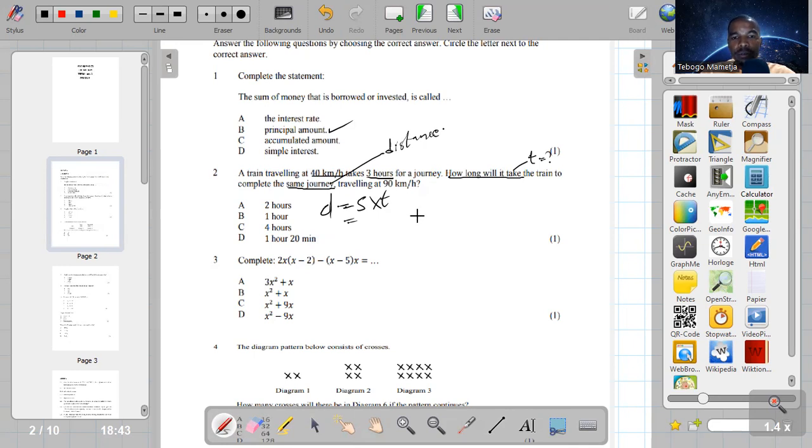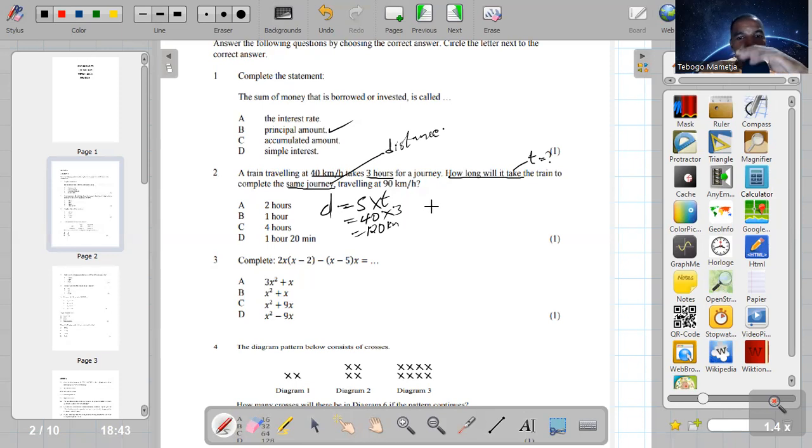So distance is equal to speed times time, and the speed is 40 kilometers per hour. The time is 3 hours. So the distance is going to be 40 times 3, which is 120 kilometers, because the speed is given in kilometers per hour, so the distance must be in kilometers.